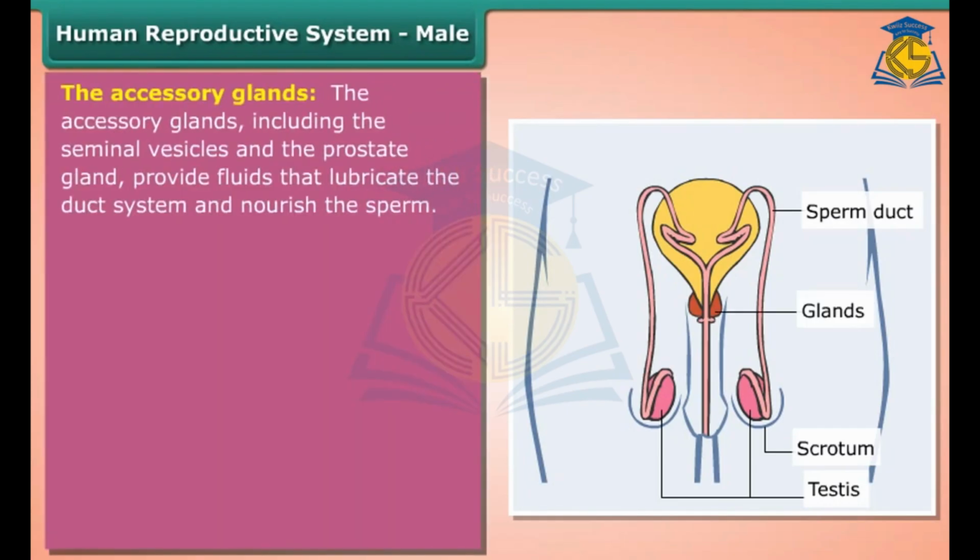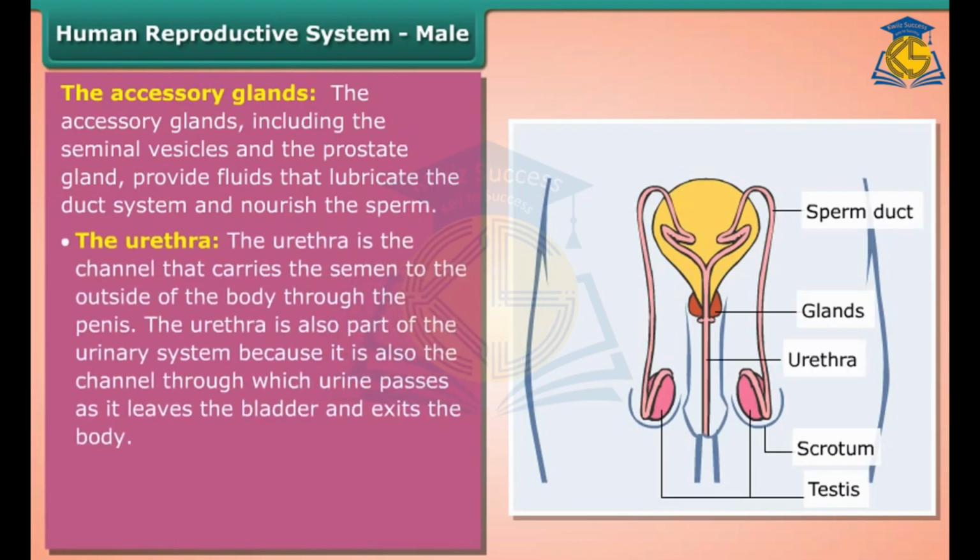The accessory glands. The accessory glands, including the seminal vesicles and the prostate gland, provide fluids that lubricate the duct system and nourish the sperm. The urethra. The urethra is the channel that carries the semen to the outside of the body through the penis. The urethra is also part of the urinary system because it is also the channel through which urine passes as it leaves the bladder and exits the body.